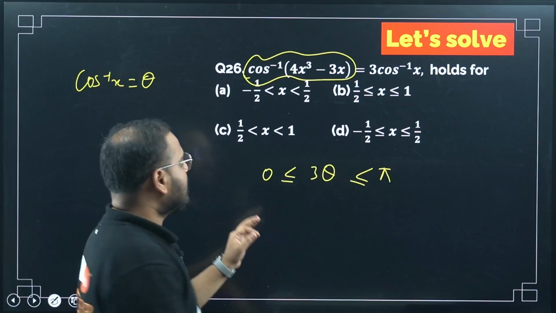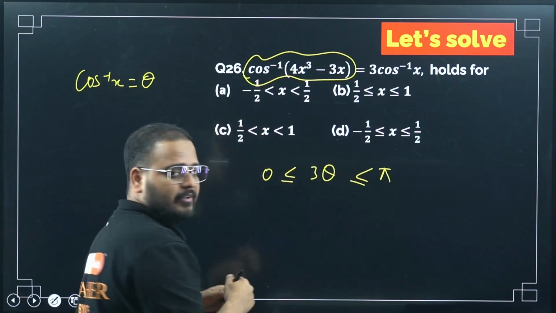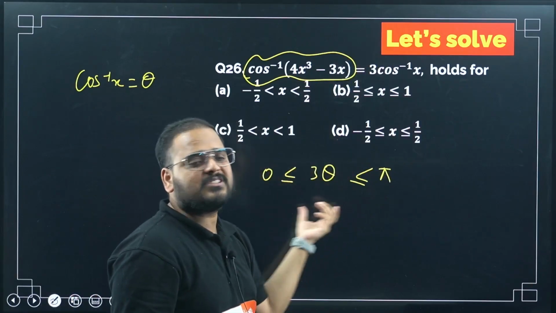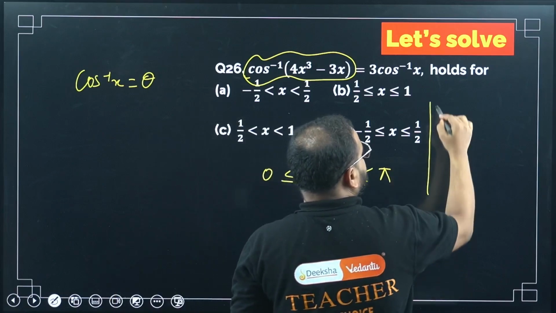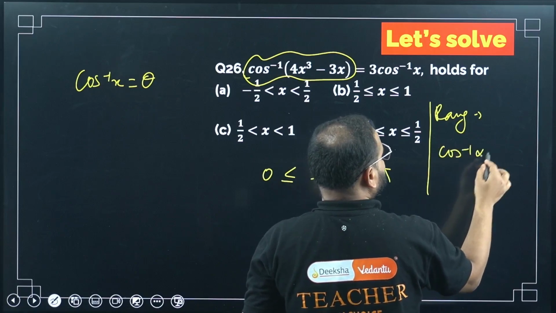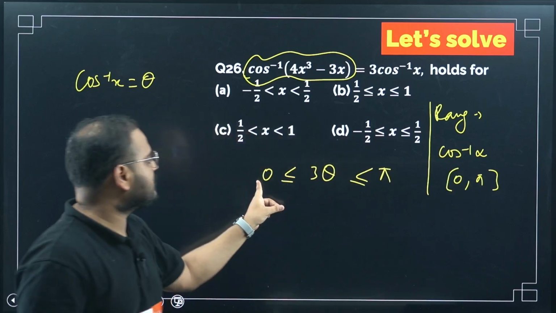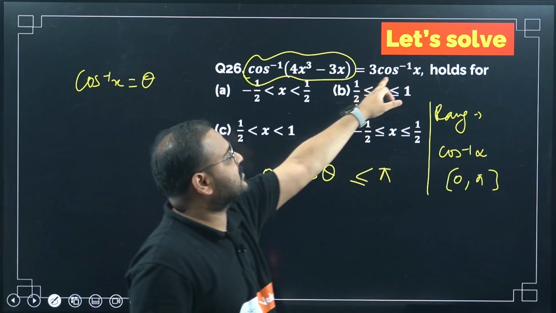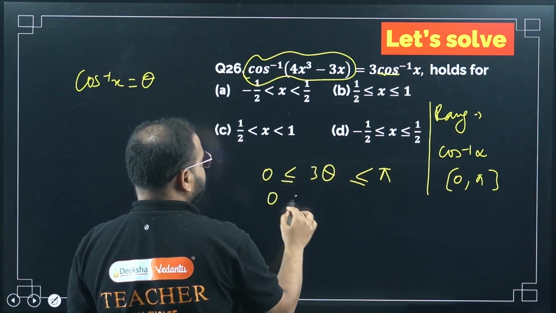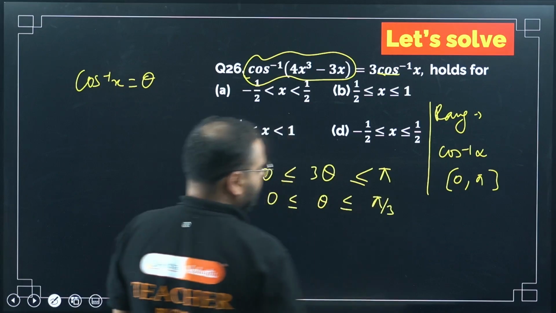The resulting value of any angle coming out of cos inverse will lie in this range only, 0 to pi, included. That's what I've written here: 0 to pi. Why 3 theta, sir? Because the value is 3 theta. Divide 3 on all sides. I'll get 0 here, theta here, and pi by 3 here.